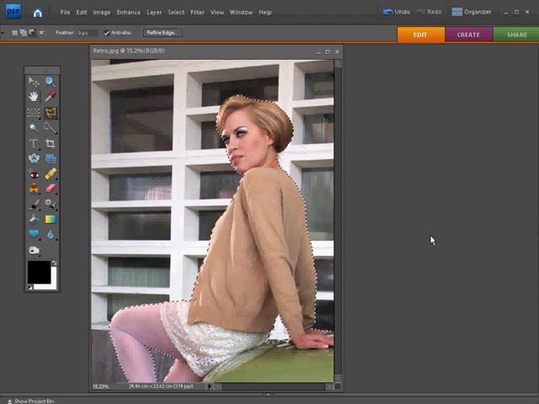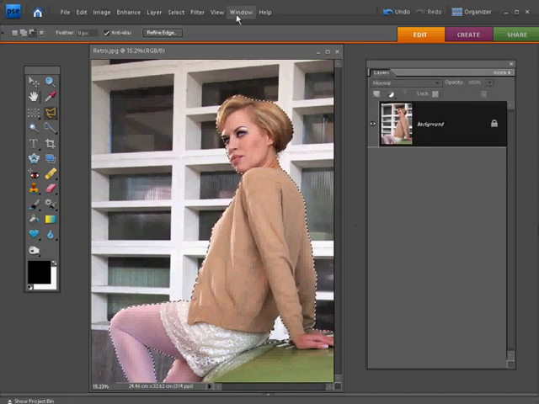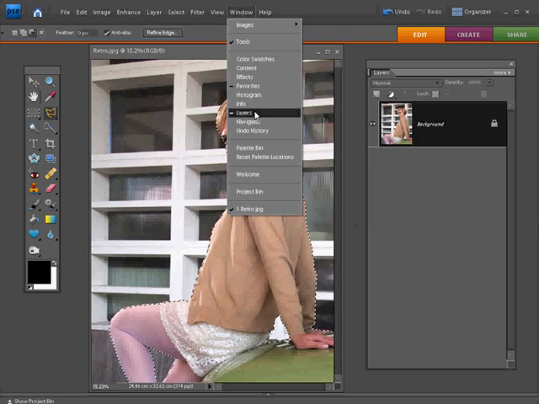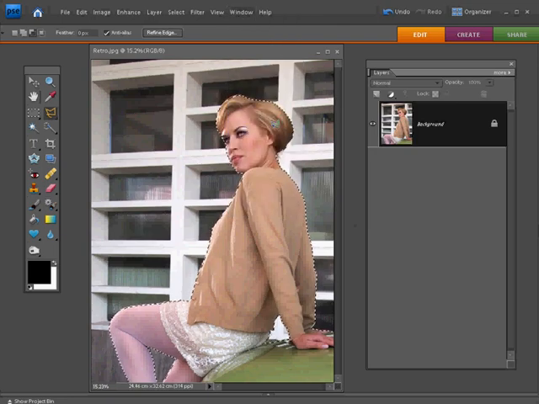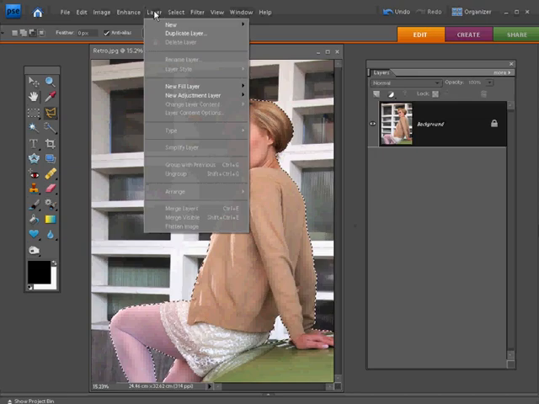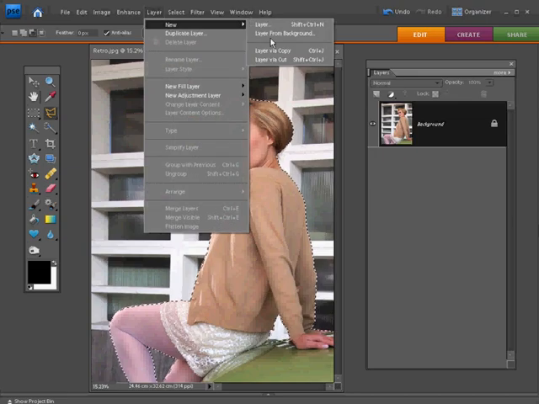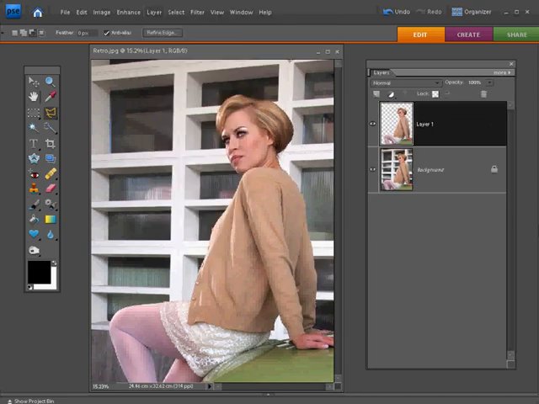So what we want to do now is go about blurring the background, and the way we're going to do this is by first copying the model onto a separate layer. So bring your layers palette up on screen. Mine's just hiding off to the side there. You can find it under Window and Layers. And then to copy the model, I'm going to come up to Layer, down to New, and pick Layer via Copy.